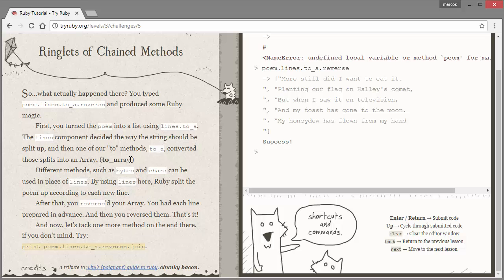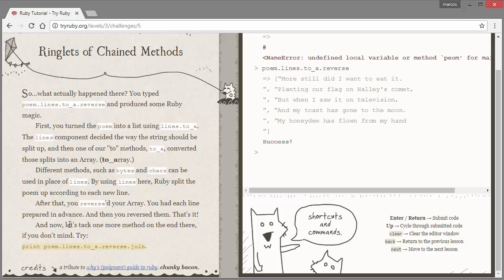Yeah, that's what it stands for there. The different methods such as bytes, chars can be used in the place of lines. By using lines here, Ruby split up the poem according to each new line. After that, you reversed your array and you had each line prepared in advance and you reversed them.